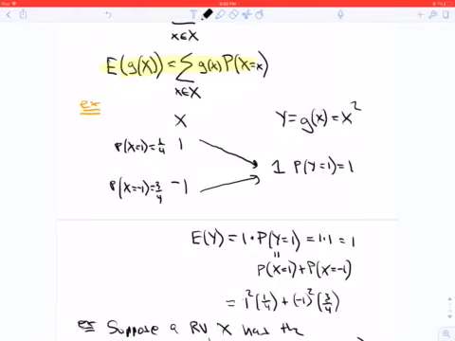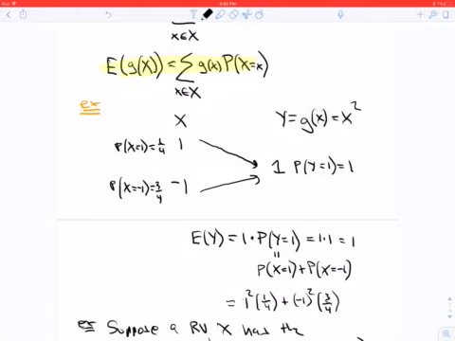So look at an example where X has two values, 1 and minus 1, with probability 1/4 and 3/4. And g of x is just x squared, which maps 1 and minus 1 to 1. So Y is 1 with probability 1 here.